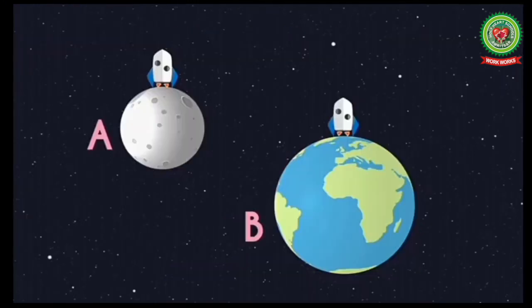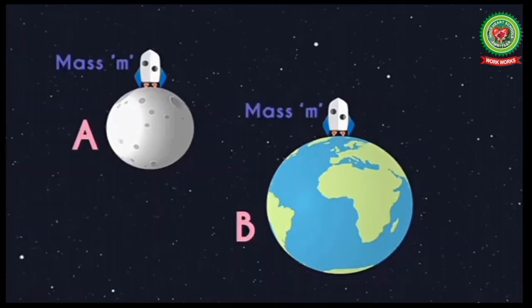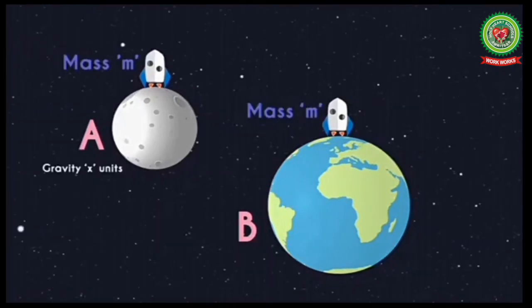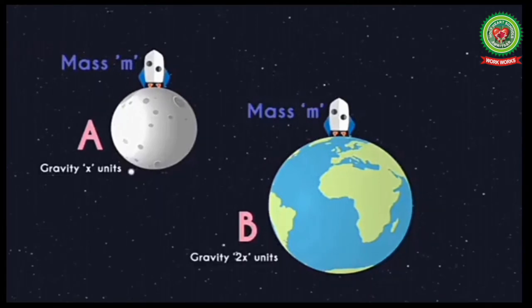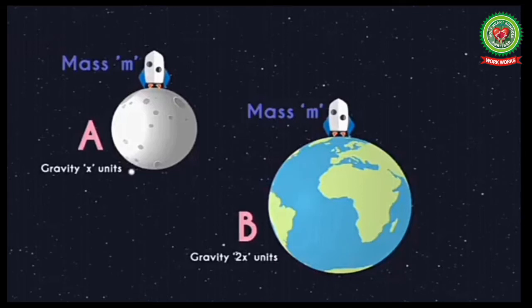Now consider two places, place A and place B, and an object of mass m. Suppose the pull of gravity in place A is x units and in place B the pull of gravity is 2x units. Clearly, the pull of gravity is more in place B. Students, understand this, that the mass of the object will be the same at both the places, as the amount of matter remains the same no matter where the object is placed.